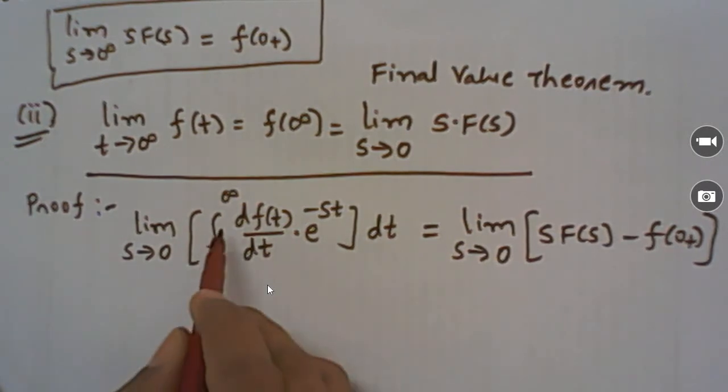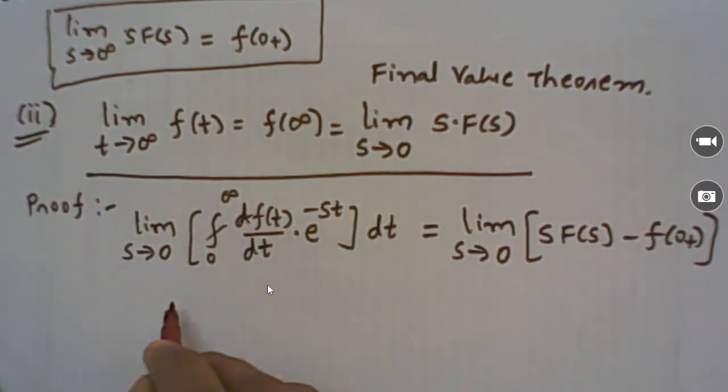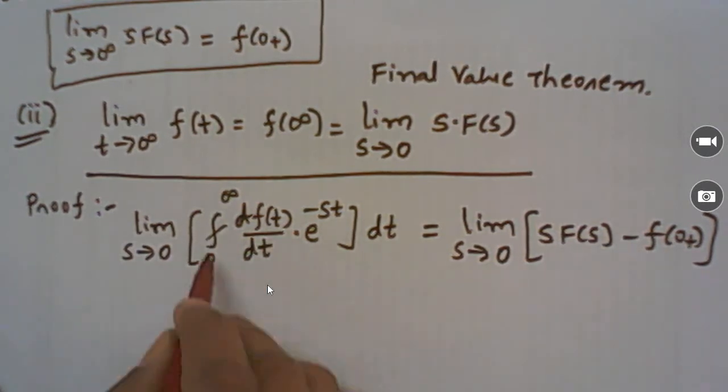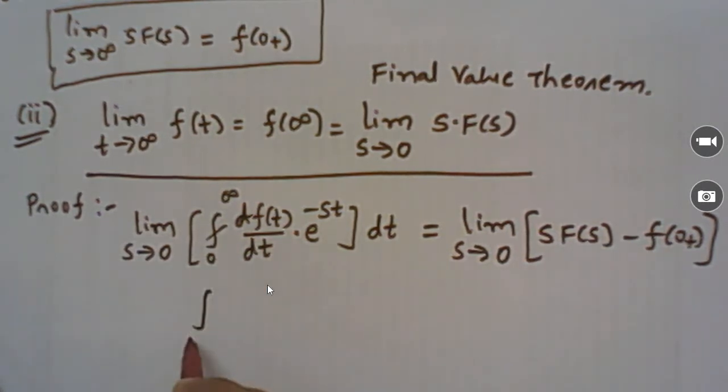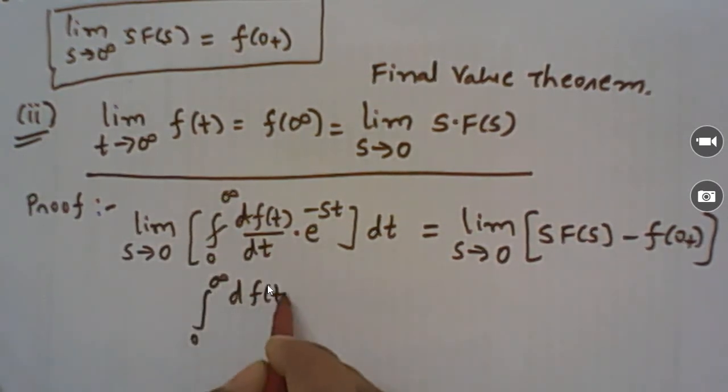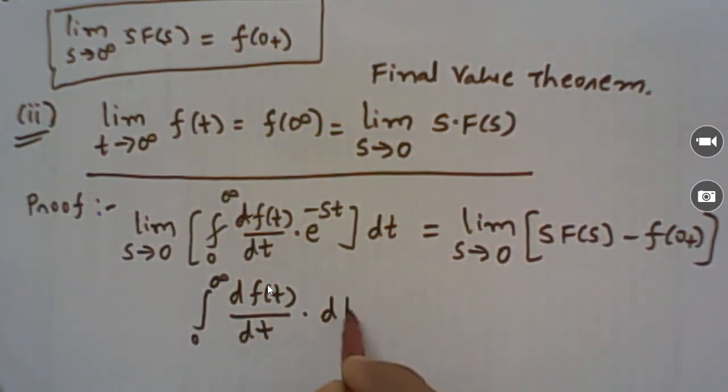Now here integration and differentiation are cancelled. So here let's keep the limit s tends to 0. So it is the integral from 0 to infinite of df(t)/dt into dt.